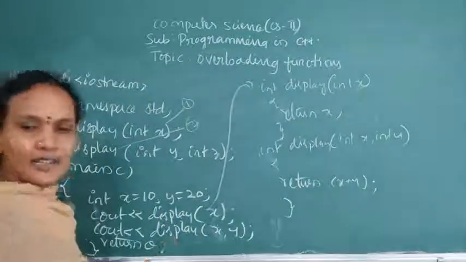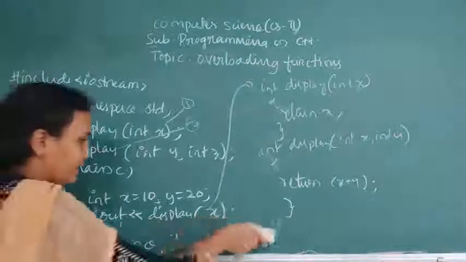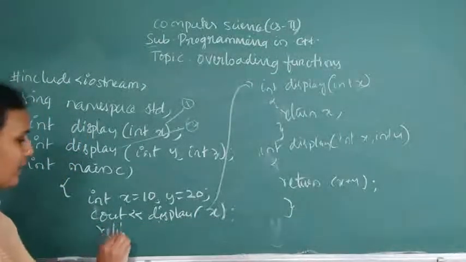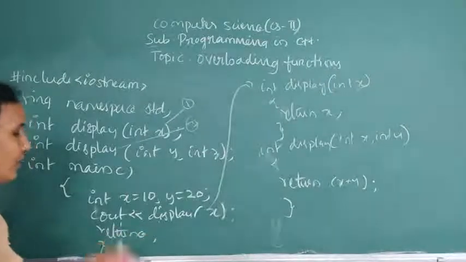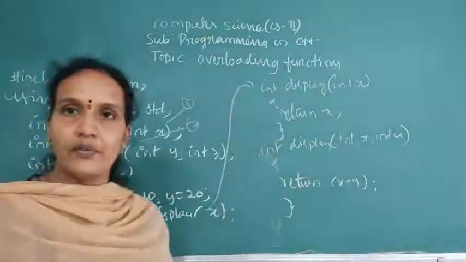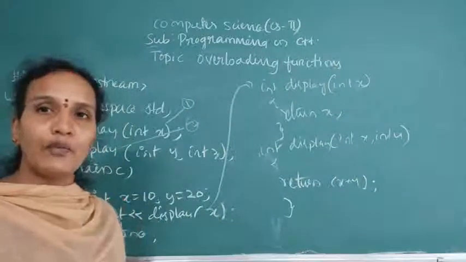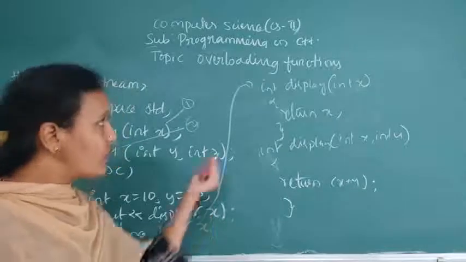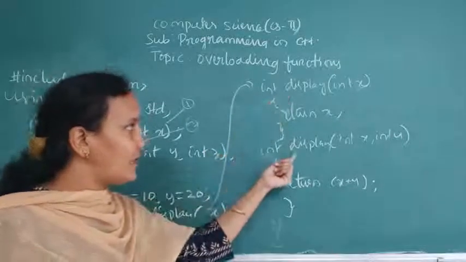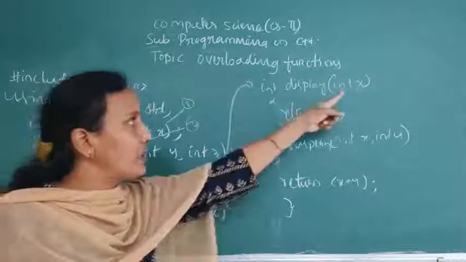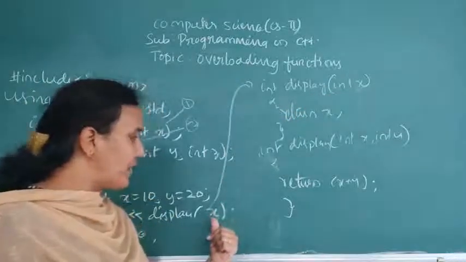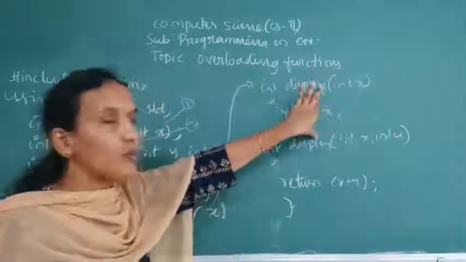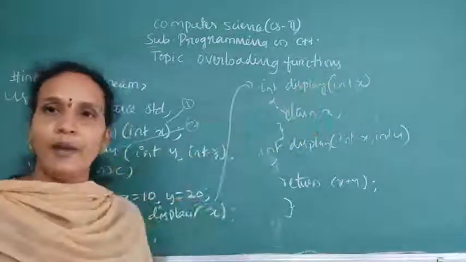Example, I am calling only this one. Then which function will be executed? When the class has more than one function with the same name, what will the compiler check first? It will check the parameters. Here we have only one parameter, so it checks that this is the same function name, then it checks the parameter. The main function is giving only one parameter, and here also we have only one parameter, so that block will be executed and the remaining will be skipped.